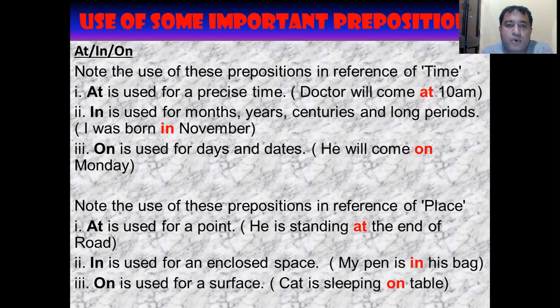For example, a crow is flying over the roof. No doubt the crow is at a higher level, but it is not fixed, so we will use the preposition over. No doubt it is not a rule, but it is just a trick.